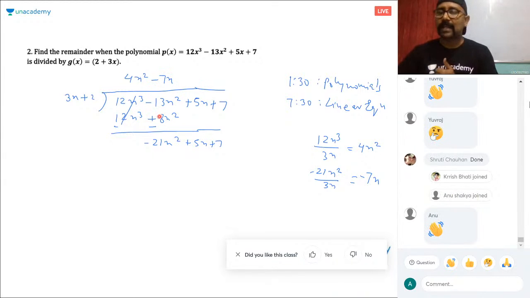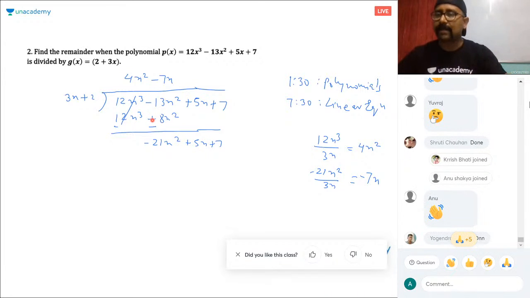I am seeing many kids in my plus course and they are not able to divide. So this is the small trick. This is basically the concept from class 7th, 8th, 9th that is required.